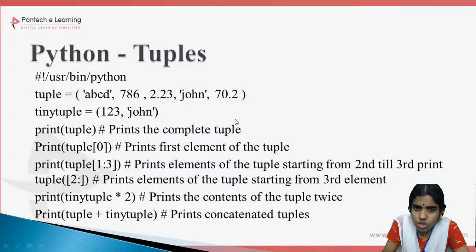So within simple brackets, I can store different types of elements inside a tuple. It can contain a collection of strings, whole numbers, floating point numbers. Within simple brackets, they are separated by comma. So this is one simple example of tuple. So am I making sense?